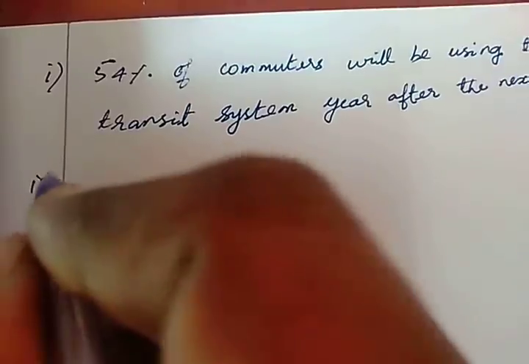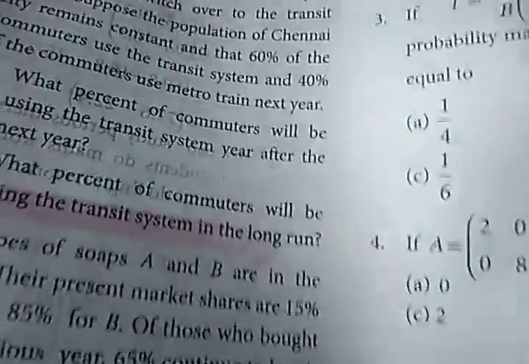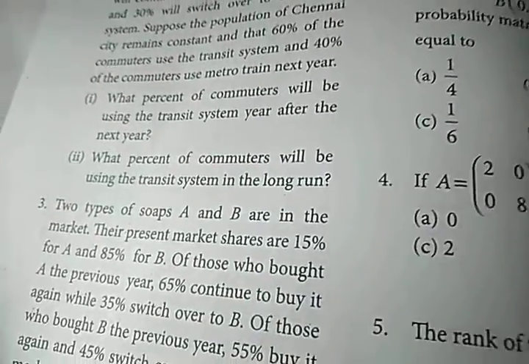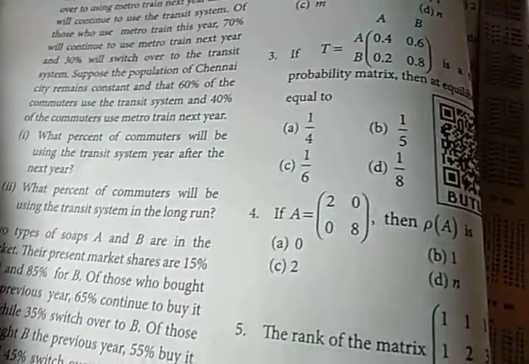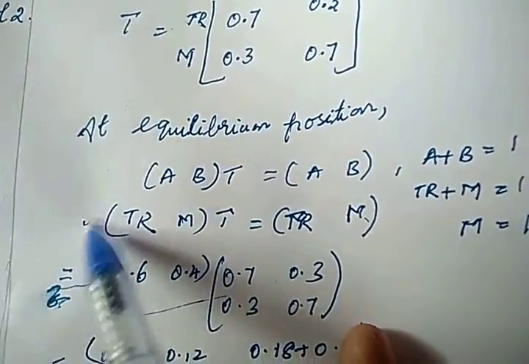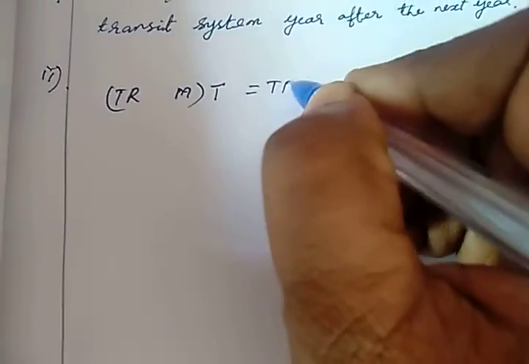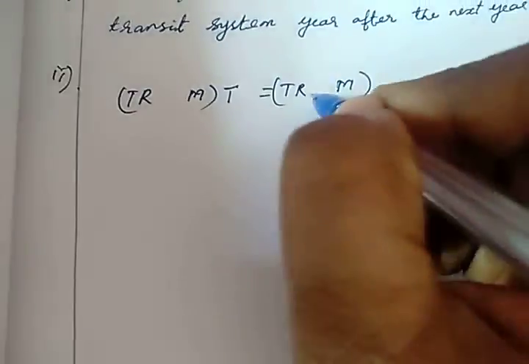Now moving on to the second part of the question. What percentage of commuters will be using the transit system in the long run? That is, even after 1 year they have to use the same transit system. So that percentage they are asking. In order to move on to that, we are taking this formula again: transit system and metro times the transition matrix equals transit system and metro.